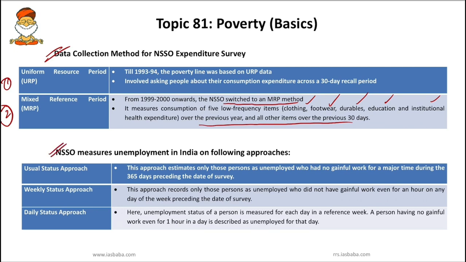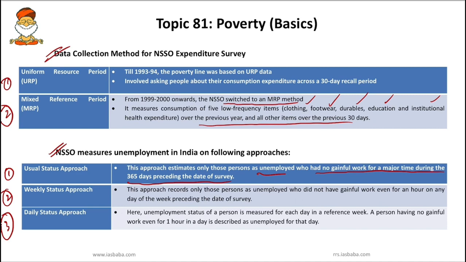Next we will try to understand what kind of approach or method the NSSO uses to measure unemployment in India. There are 3 different approaches. First one is usual status approach, second is weekly status approach, and third one is daily status approach. The first one, the usual status approach, estimates only those persons as unemployed who had no gainful work for a major time, that is 365 days preceding the date of survey. So this is what you have to remember.